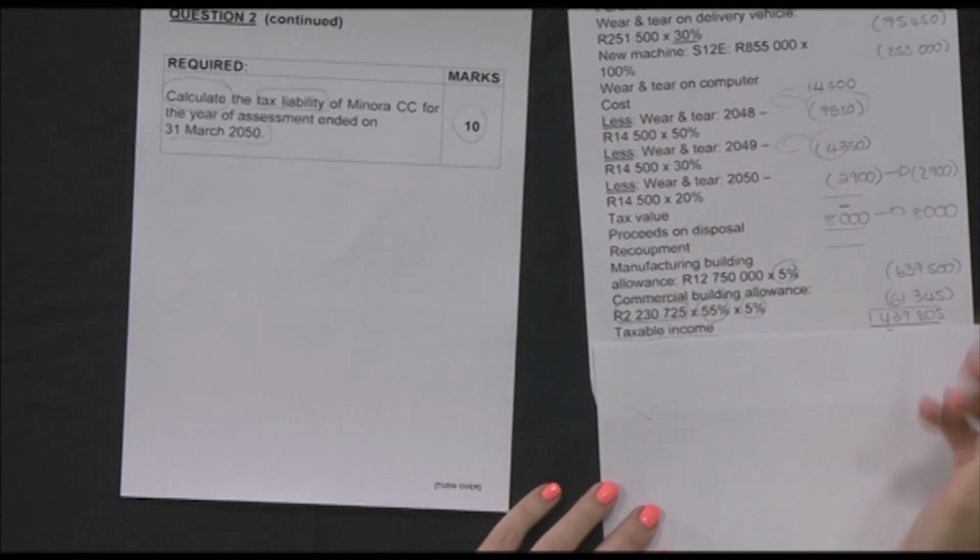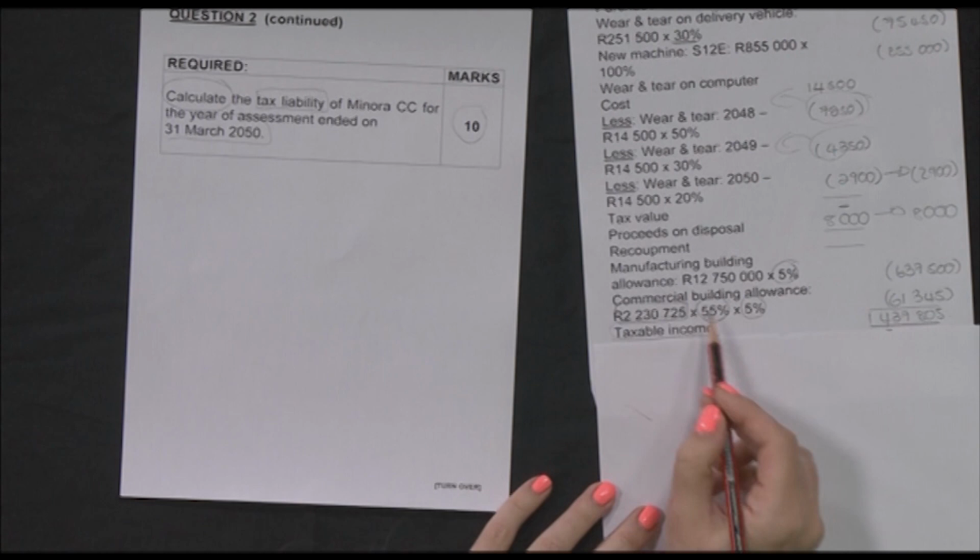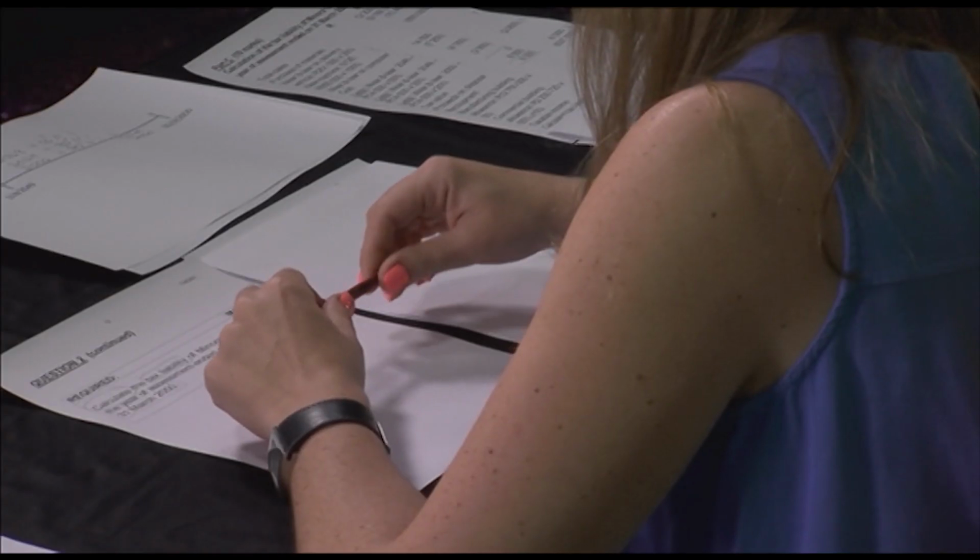Okay, so now you can work out the tax liability on your taxable income amount. So a small business corporation will pay tax in terms of that specific table applicable to them. So whatever their taxable income figure is, they will then pay different amounts of tax. You'll need to know how to just apply your tax figure into that table. The table will be given to you in your exam paper at the back in the annexures. And that's it. I hope question 2 was a good example of the differences and the tax implications for a micro business and a small business corporation.